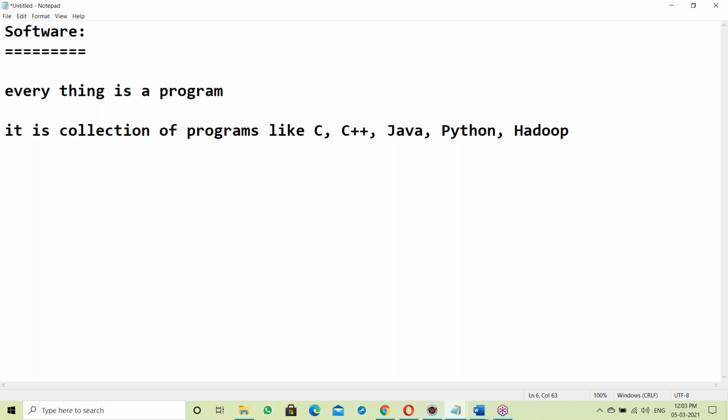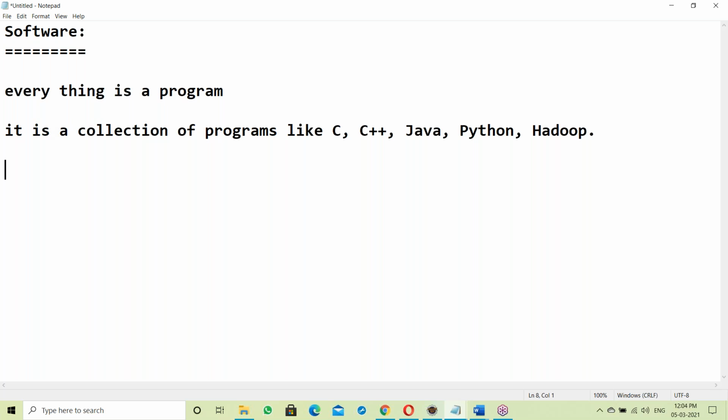All are programs. In software, everything is a program. It is a collection of programs.